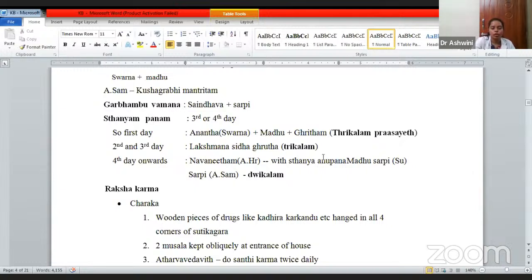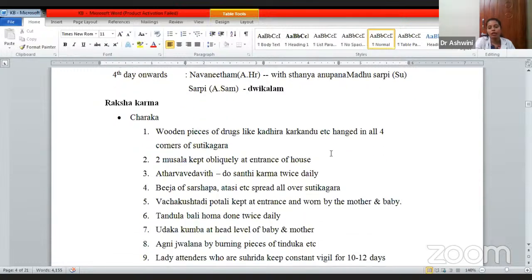So that was according to the modern, and this is according to the Samhitas. Now coming to Raksha Karma. What is Raksha Karma? Raksha Karma is nothing but protecting the baby. So what all the protocols you are supposed to follow to protect the baby? Charaka has told that wooden pieces of drugs like Kadira, Karkand, etc. are hung in all four corners of Sutika Gara.